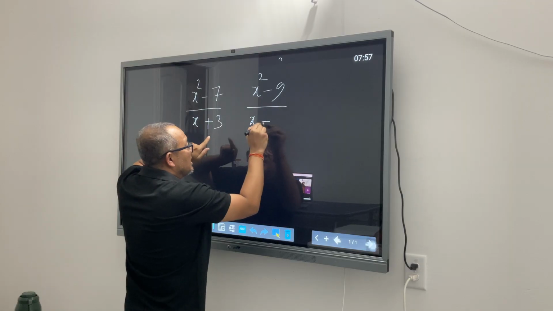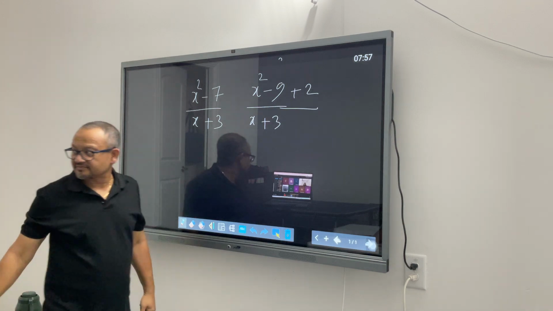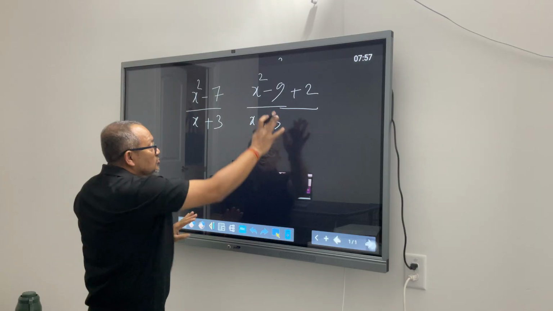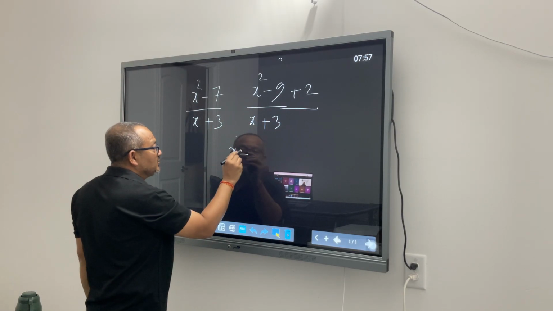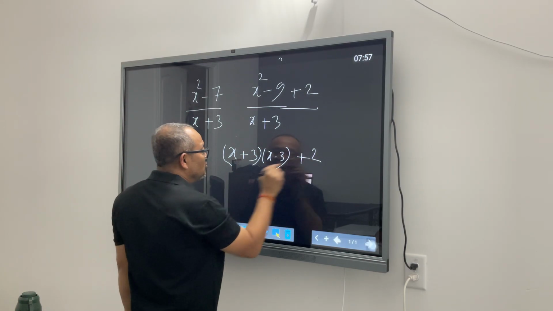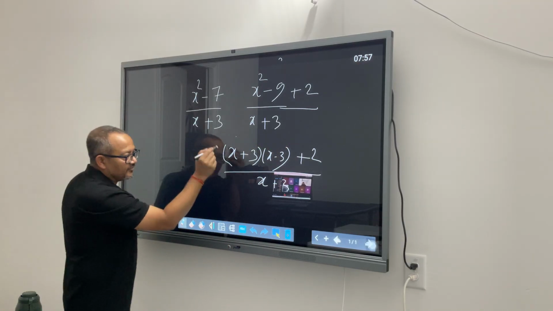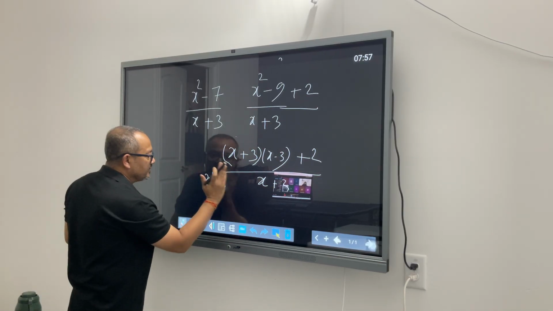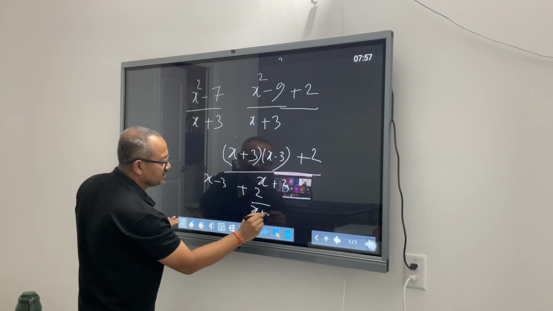And I cannot mess with this like this, so I have to add a plus 2 here. So this is x squared minus 9 plus 2 over x plus 3. X squared minus 9 is a squared minus b squared, that is x plus 3 into x minus 3, plus 2 by x plus 3. Now, the first term becomes x plus 3 by x plus 3, that gets knocked off, it becomes x minus 3 and then plus 2 over x plus 3, that's it.